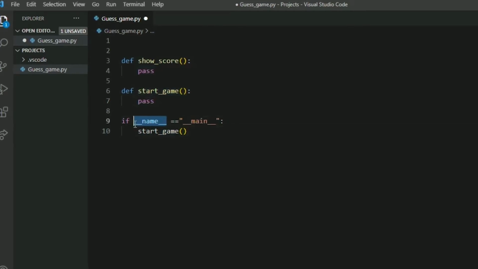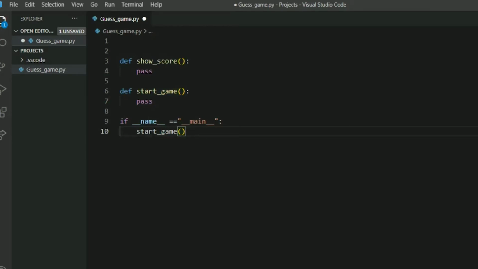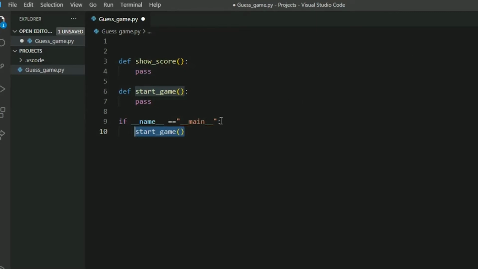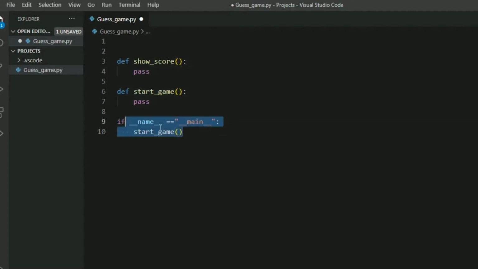Actually, __name__ is a special variable in Python which helps us detect whether the file is executed or imported. When we run the file, it's actually executed, so the code in this if statement executes. If we import the file, the code in this does not execute because this evaluates to false.